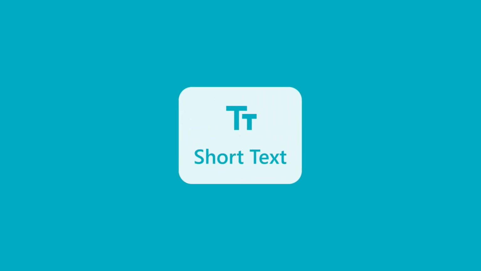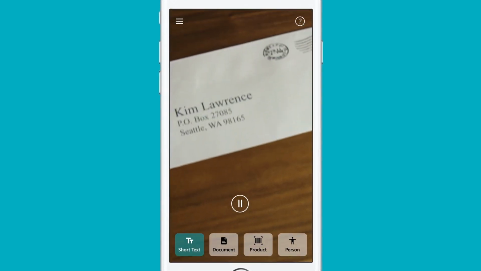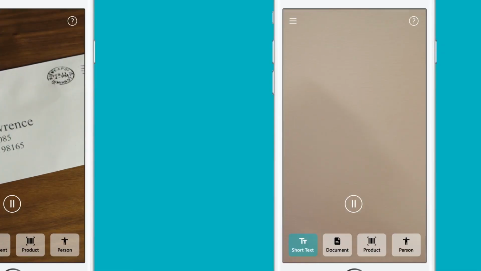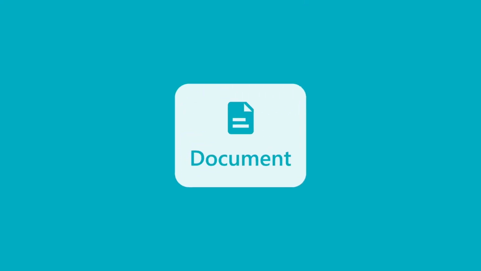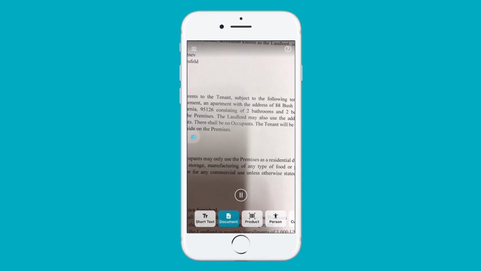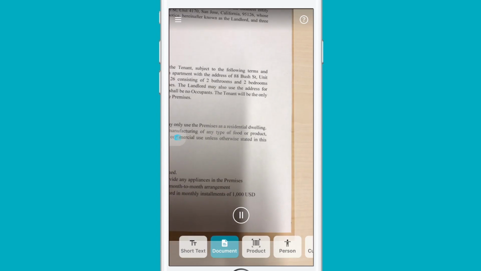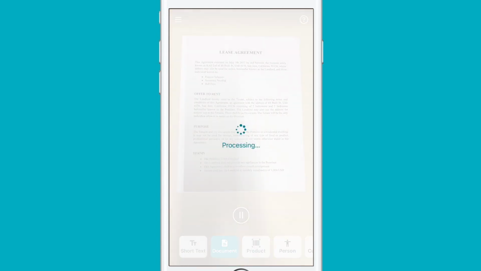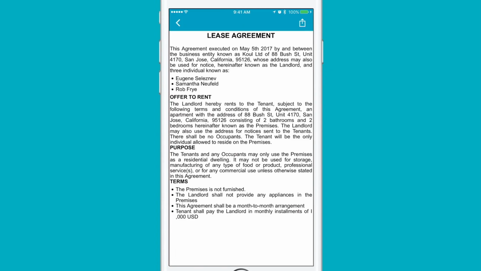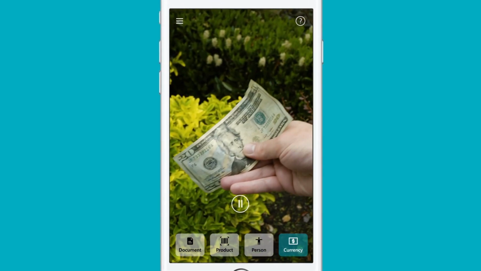It reads text out loud as it comes into view, like on an envelope. Kim Lawrence, P.O. Box. Or a room entrance. Conference 2005. Or scan and read documents like books and letters. The app will guide you and recognize the text with its formatting. Top and left edge is not visible. Hold steady. Lease agreement. This agreement. When paying with cash, the app identifies currency bills.